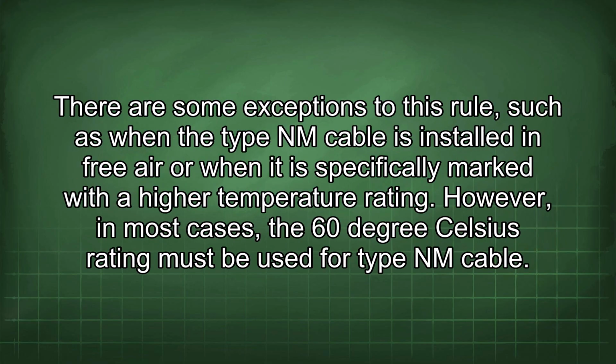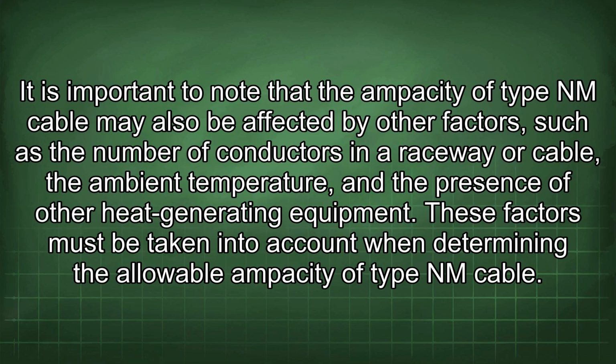There are some exceptions to this rule, such as when the Type NM cable is installed in free air or when it is specifically marked with the high temperature rating. However, in most cases, the 60°C rating must be used for Type NM cable. It is important to note that the ampacity of Type NM cable may also be affected by other factors, such as the number of conductors in a raceway or cable, the ambient temperature, and the presence of other heat-generating equipment. These factors must be taken into account when determining the allowable ampacity of Type NM cable.